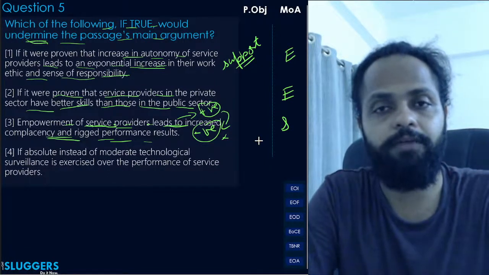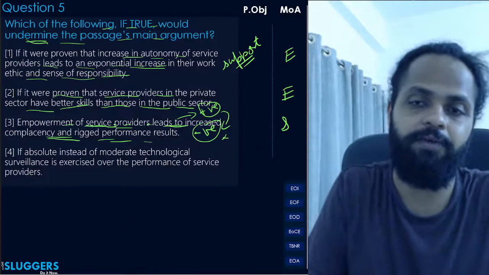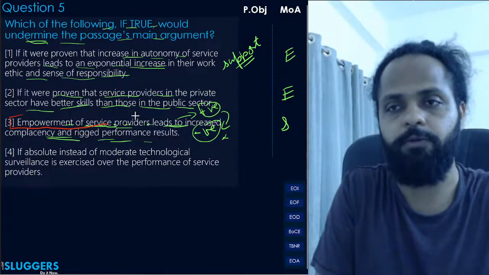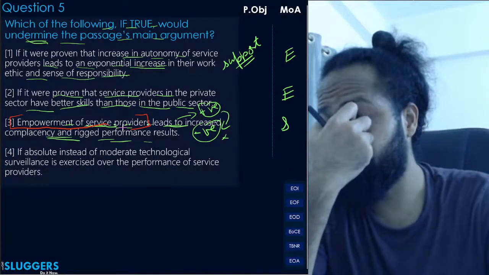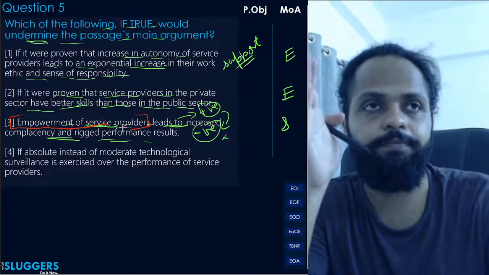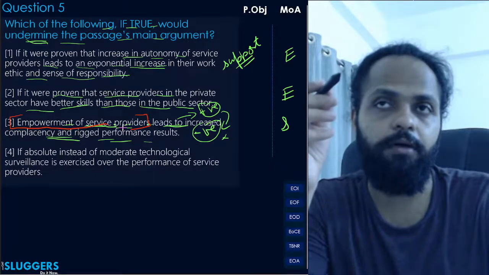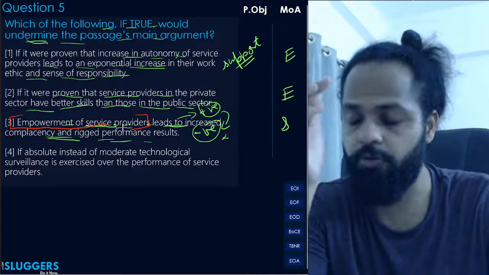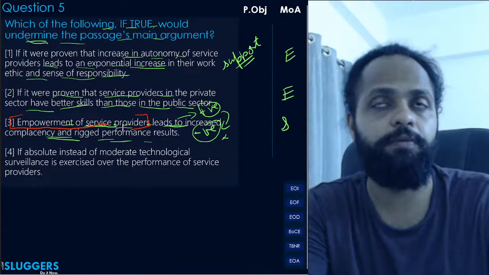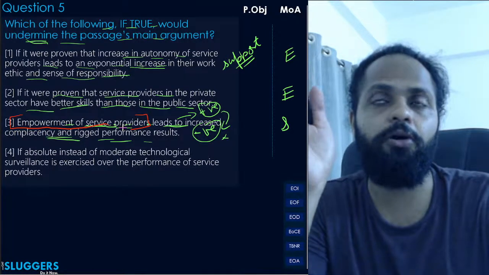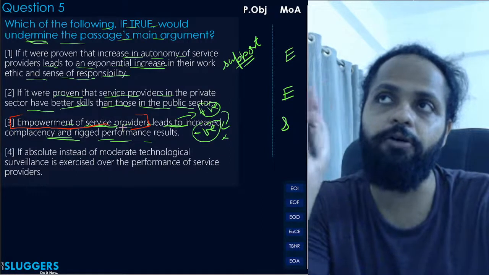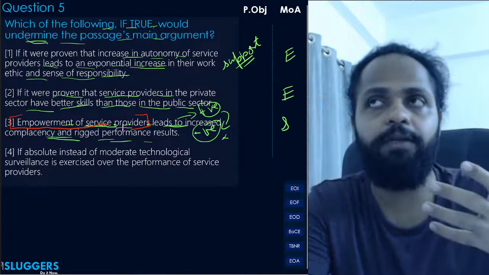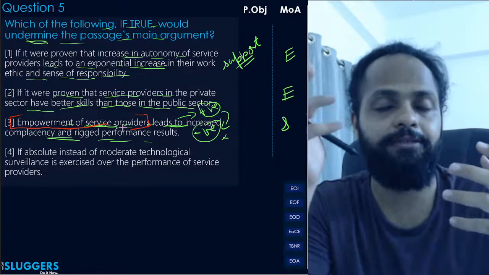also have a reservation with respect to this option. What is the reservation? The reservation that we have with respect to this option is that it talks about empowerment of service providers. Now, as much as I agree that the author has talked about autonomy with respect to service providers, he talks about providing autonomy to service providers. But the author hasn't directly cited the act of providing autonomy to service providers as that of empowering them, right? It doesn't seem like he's trying to empower them.